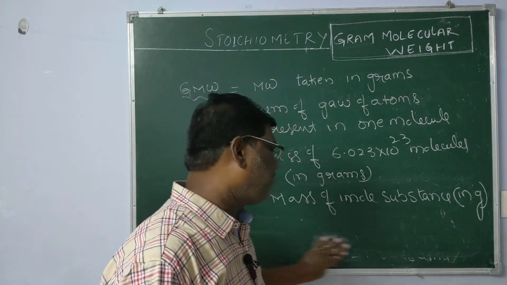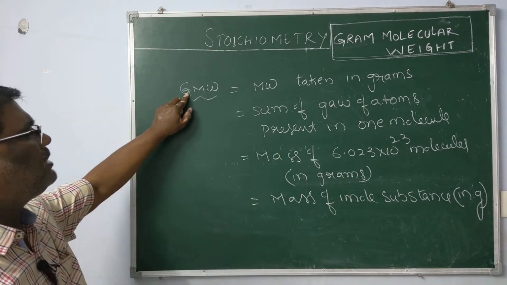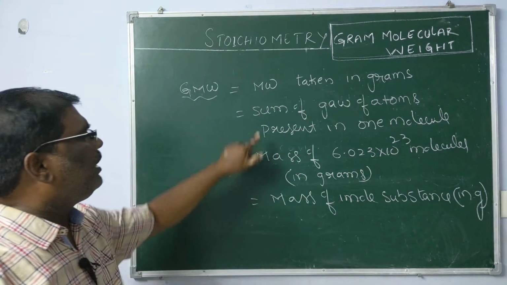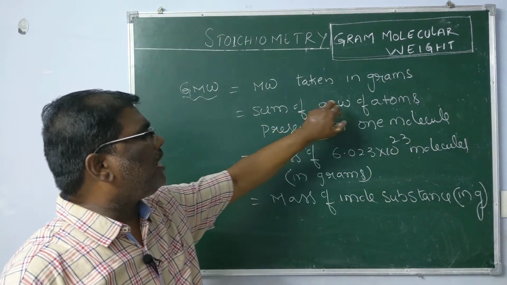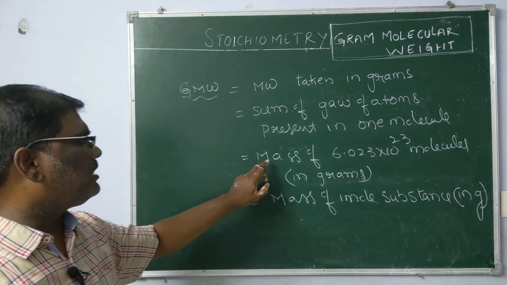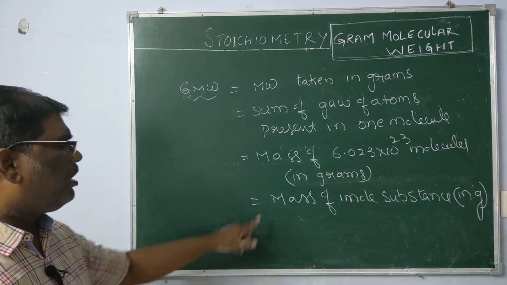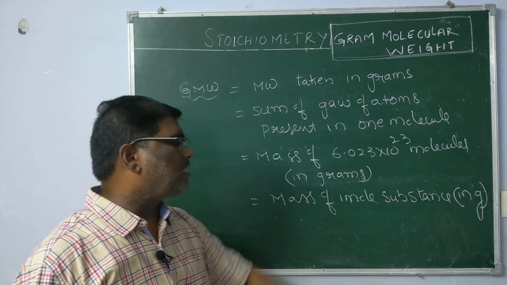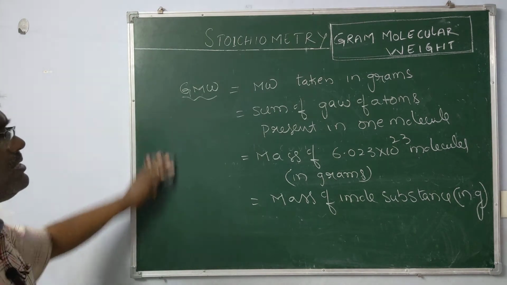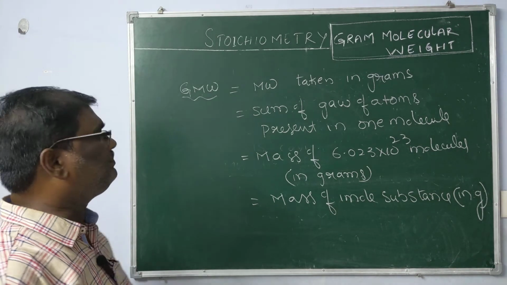I repeat once again. How can we take gram molecular weight? Gram molecular weight is nothing but the molecular weight expressed in grams. It is equal to the gram atomic weights of atoms present in one molecule, or the mass of Avogadro number of molecules expressed in grams, or the mass of 1 mole of substance expressed in grams. This is the gram molecular weight.